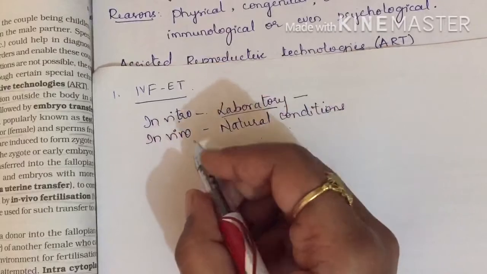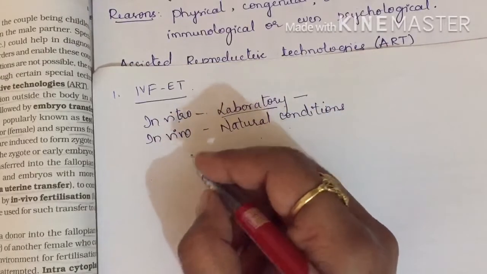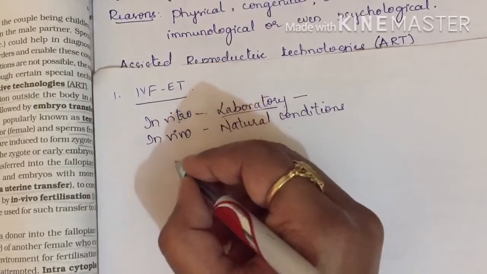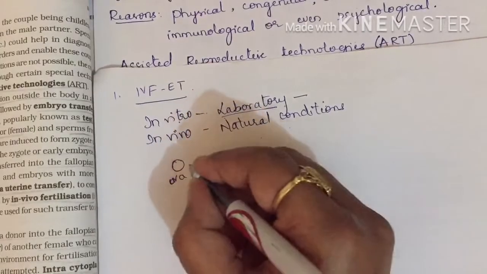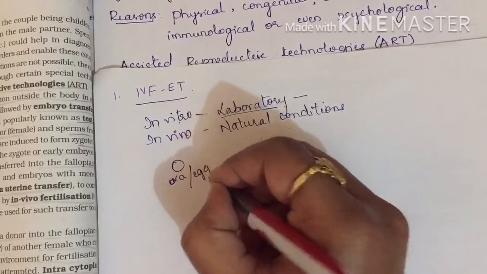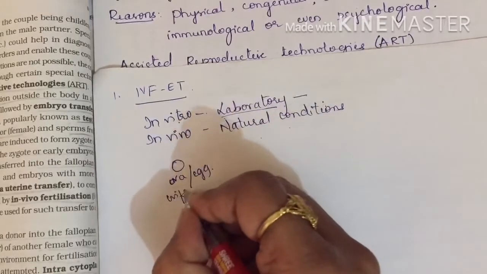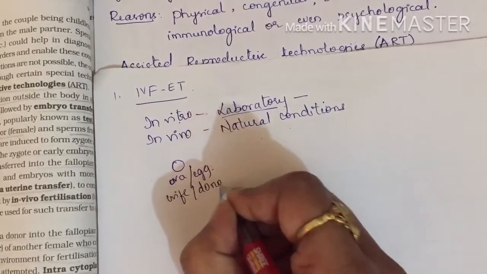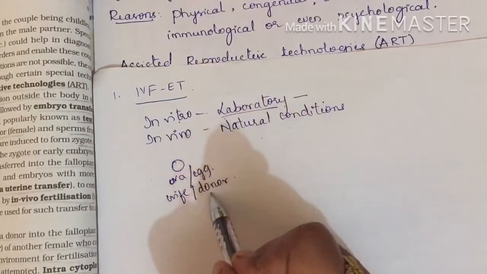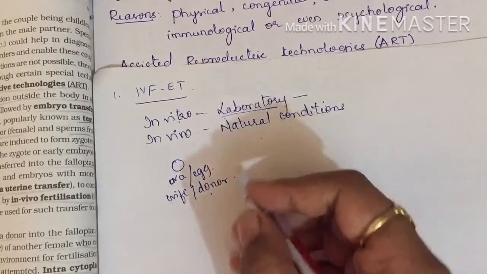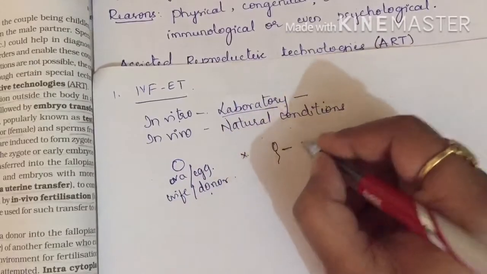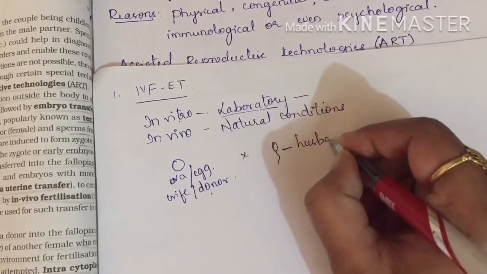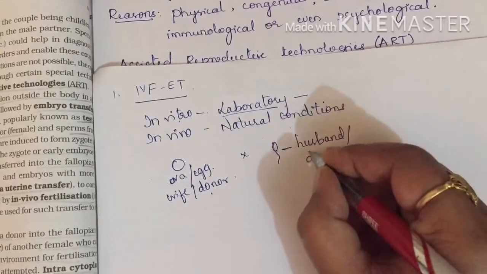What we are doing is in vitro fertilization. Here the ova, that is ova or egg, is collected from a wife or donor, from a female, and sperm is collected from the husband or donor.